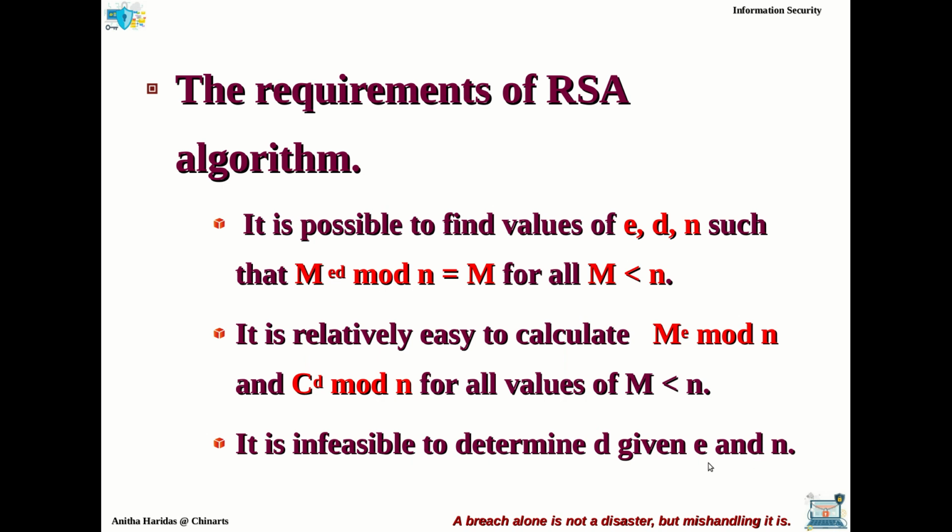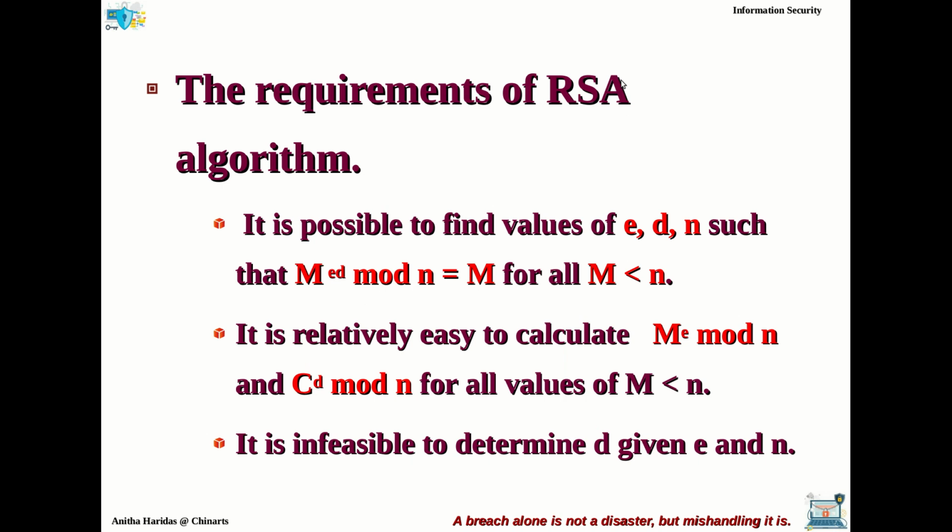Now even though E and N are available with the adversary, it must be difficult for the adversary to determine the value of D. That is how you have to choose the value of E, D and N, right? So I repeat, these are the 3 conditions for the RSA algorithm.